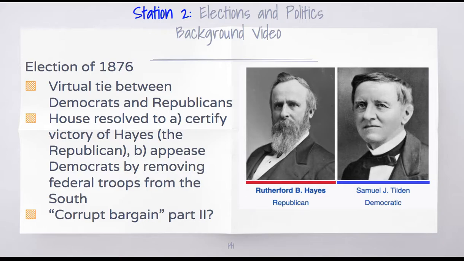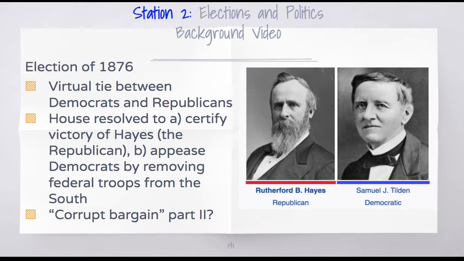Also, as the southern states were getting reconstructed, we started to see an increased presence of Democrats in local, state, and national political positions. That led to a much tighter race in 1876 for the presidency, and it was nearly a tie. One of your documents is going to be looking at some of that data. There were some disputed votes in the Electoral College. When that happens, the House of Representatives debates the issue.